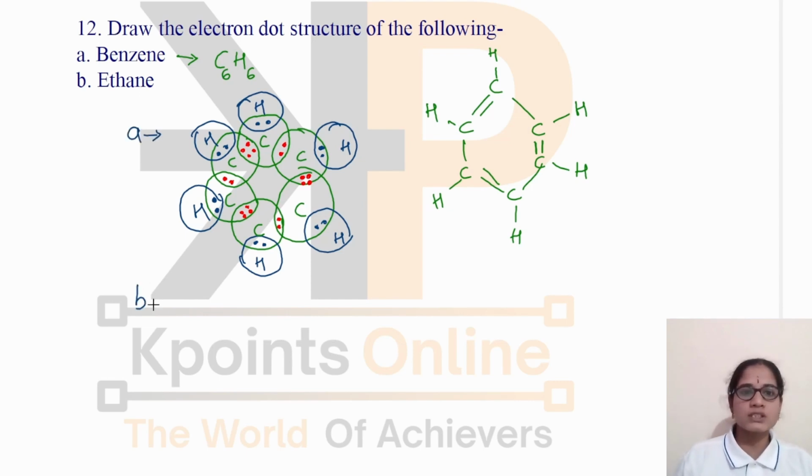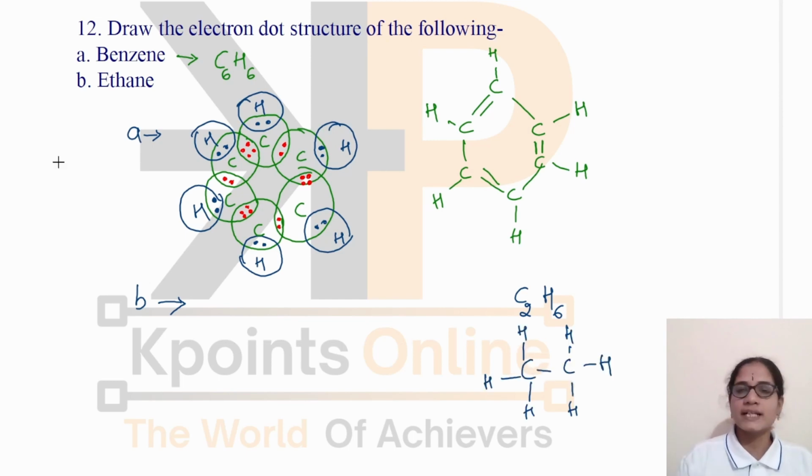Now, the electron dot structure for ethane. Ethane has the molecular formula C2H6. The structure of ethane is like this. So let's draw the electron dot structure for ethane. These are carbon atoms which are linked to each other by a single bond. So there is a single bond between these two carbons, which is shown by a pair of electrons. And for each carbon atom there is bonding with hydrogen atoms, that is three hydrogen atoms.